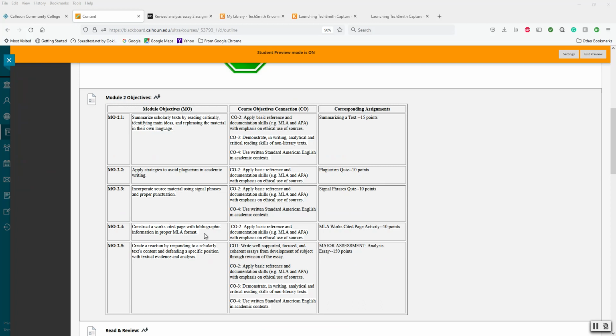Our next objective is construct a works cited page with bibliographic information in proper MLA format. And you will be doing that for the work that you are reading and writing your essay about. Module objective 2.5, create a reaction by responding to a scholarly text content and defending a specific position with textual evidence and analysis. So this isn't just I like it or I don't.